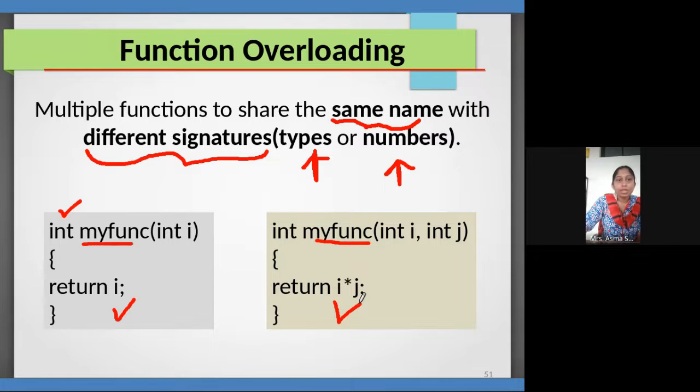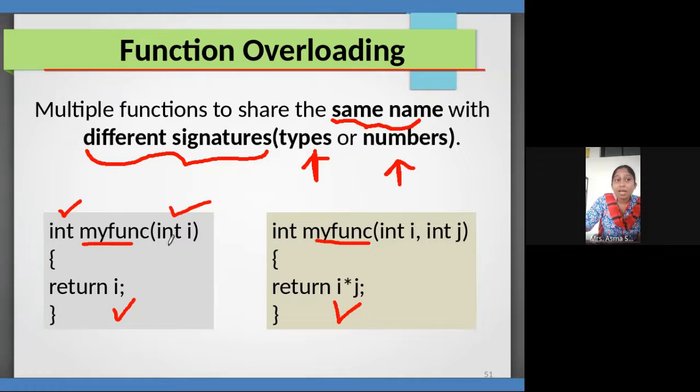So if you observe this, my function means what? The function names are the same, but the parameters which we pass are different. So we can observe that function overloading occurs only if the types of parameters are different as well as the number of parameters are different.